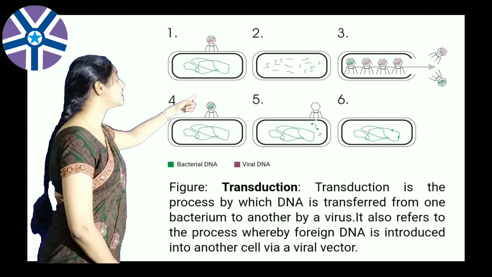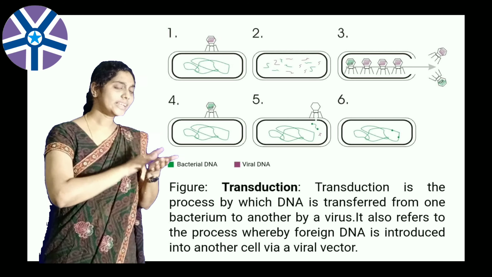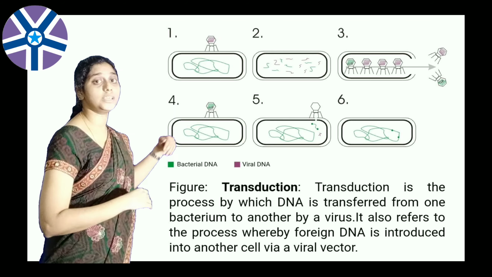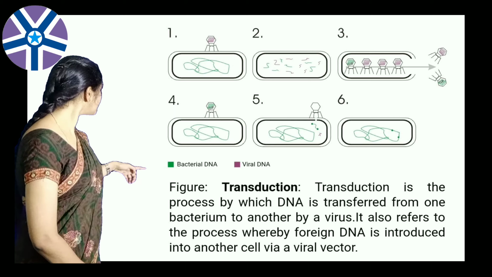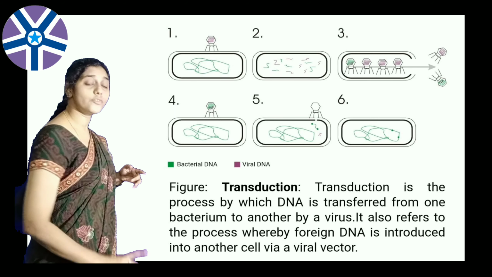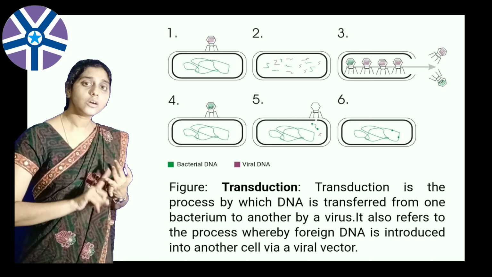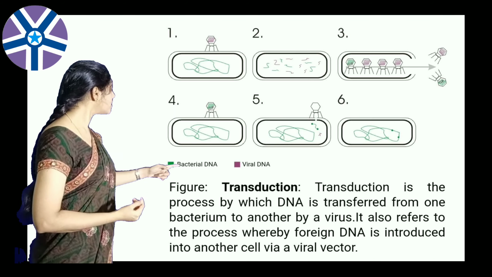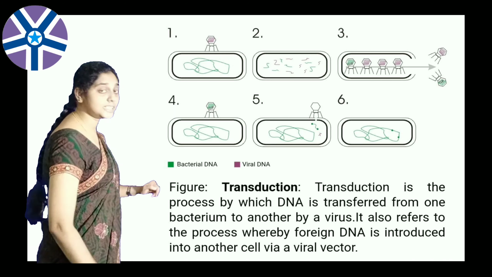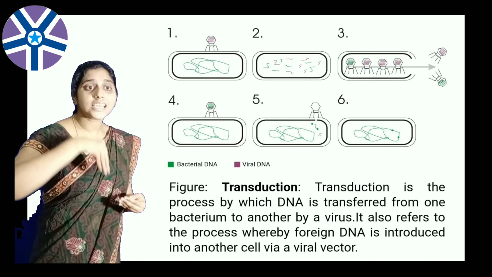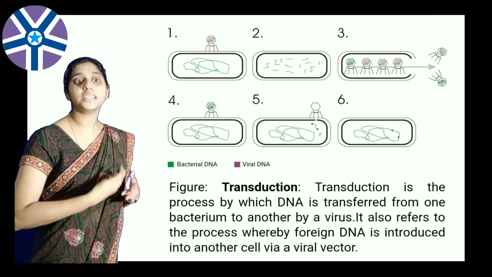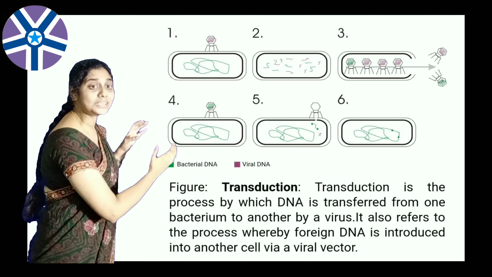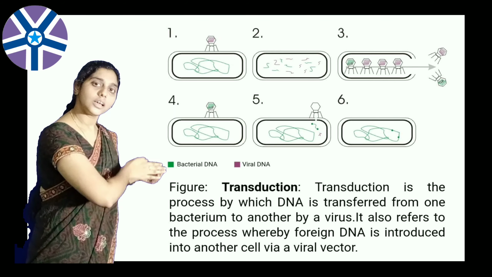Finally, in the third stage, observe that the virus particle as well as the host genetic material are clubbed together and thrown out of the cell wall. In the fourth step, the phage consists of both phage genetic material and host bacterium genetic material. In the fifth step, we can observe the phage material, the genetic material, is injected into another bacterial cell, and then in the sixth step the genetic material is replicated into the host material.